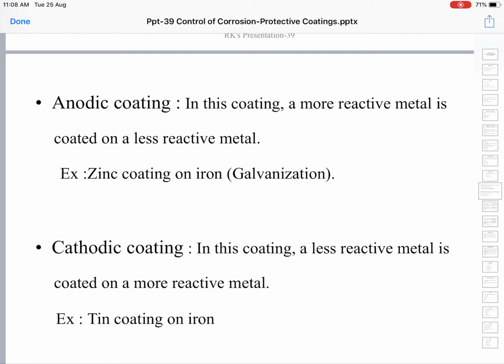If iron is coated with tin, tin forms the cathode and the underlying iron object forms the anode. So here the coated metal is turning into a cathode, so it is called a cathodic coating. Coating of tin on iron is an example.